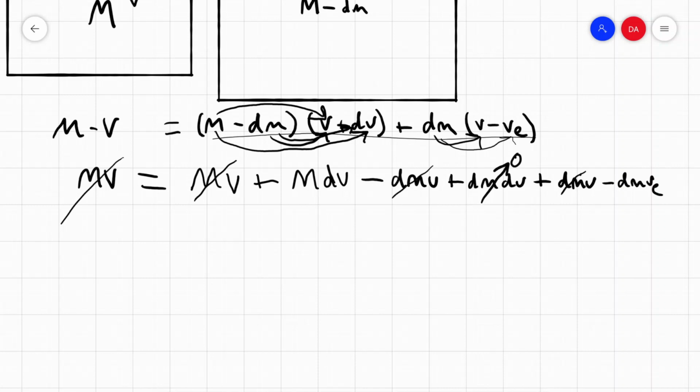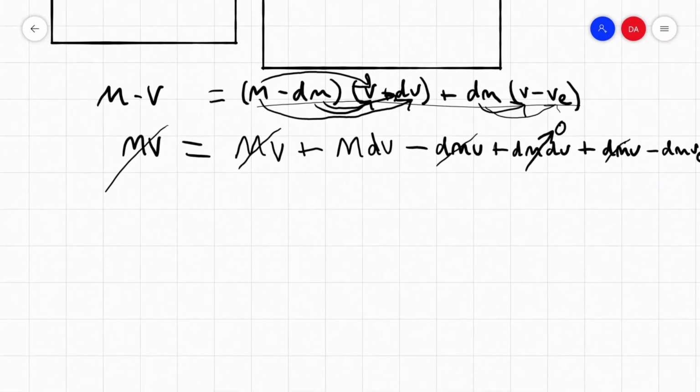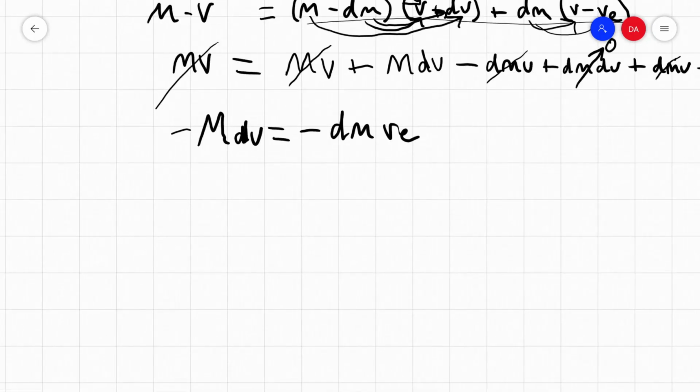So we're left with negative m dv is equal to negative dm times ve. Since we have negative on both sides, they just go away. And we're just left with m times dv equals dm ve.